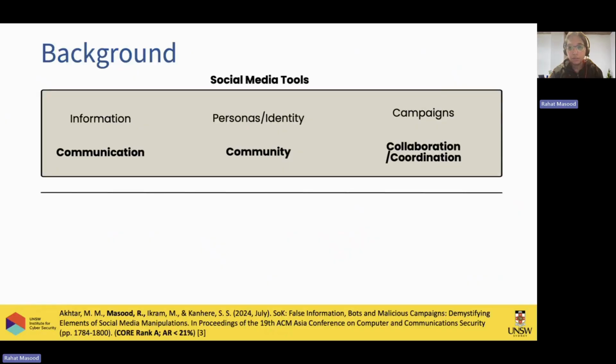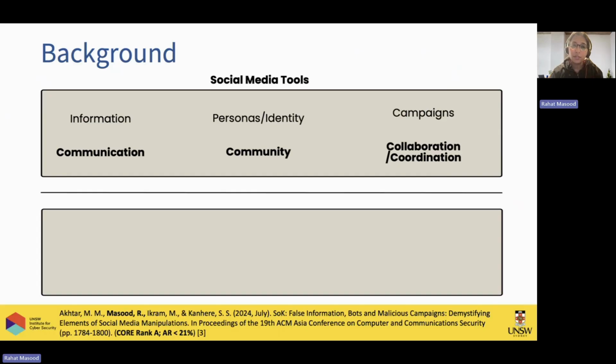So what is social media? We know that social media has three main components. One is information: you post something on the internet. Second is that you have a profile there, your identity, your account. And third is that you use social media for some campaign, for example, to sell something or to promote an idea and an ideology. But with these three things on social media comes misinformation as well. Obviously, the information that we are sharing might not be correct.